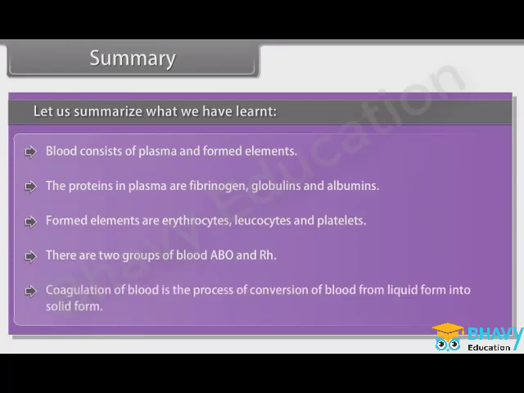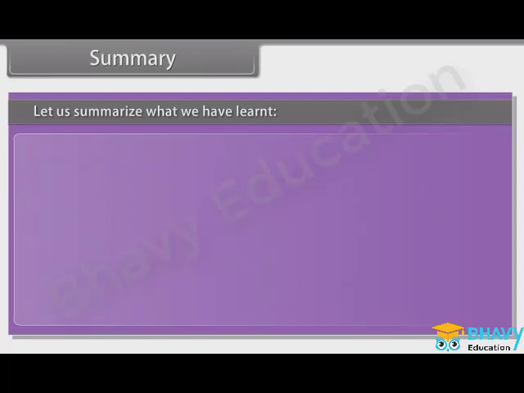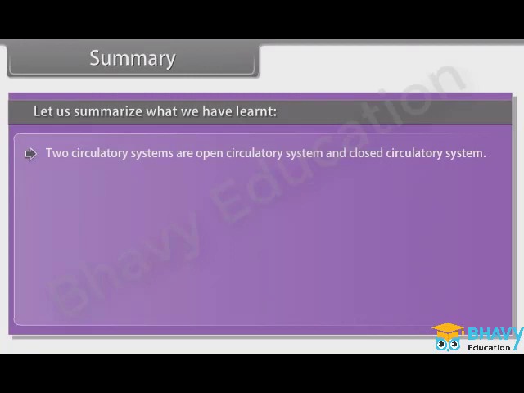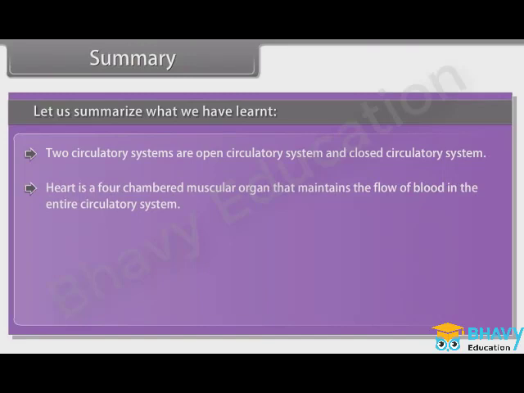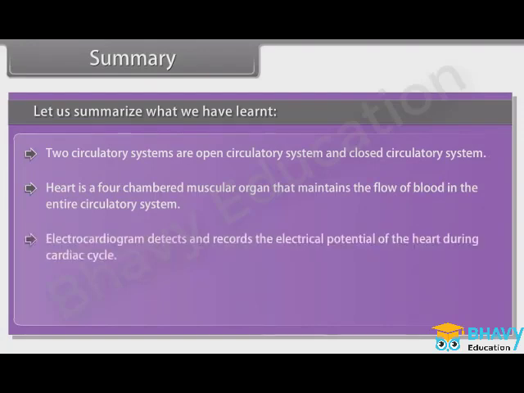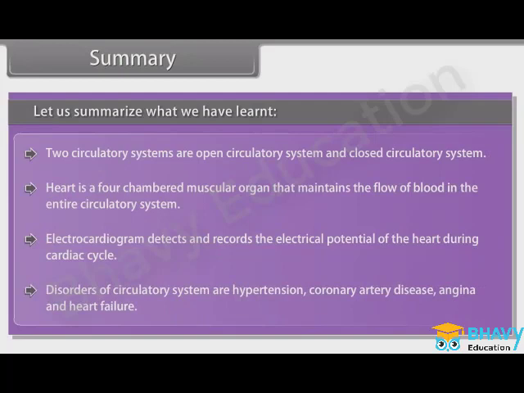Coagulation of blood is the process of conversion of blood from liquid form into solid form. The two circulatory systems are the open circulatory system and the closed circulatory system. The heart is a four-chambered muscular organ that maintains the flow of blood in the entire circulatory system. The electrocardiogram detects and records the electrical potential of the heart during the cardiac cycle. Disorders of the circulatory system are hypertension, coronary artery disease, angina, and heart failure.